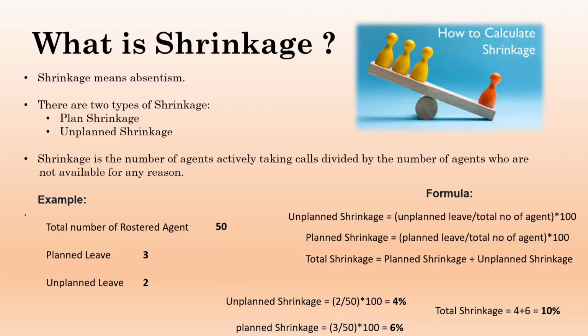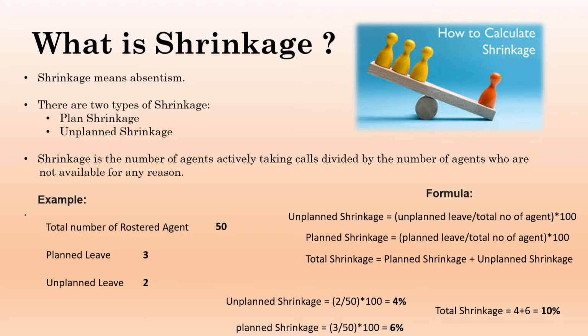Unplanned is a sudden case where an employee did not report to the office, maybe due to personal issues or anything, and has not informed the manager whether they will be coming or not. That is known as shrinkage. So shrinkage will be of two parts: planned shrinkage and unplanned shrinkage. That absenteeism is known as shrinkage. You can clearly see it with the help of the image over here.